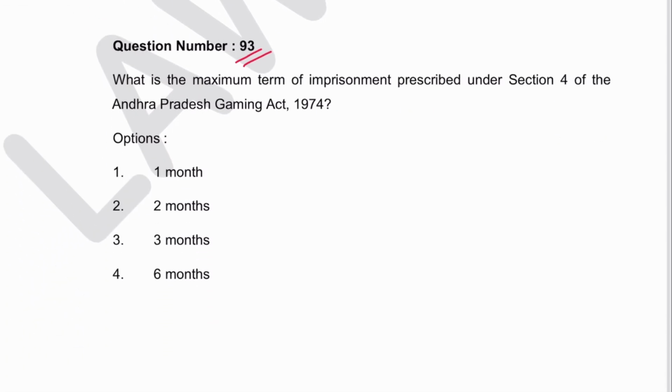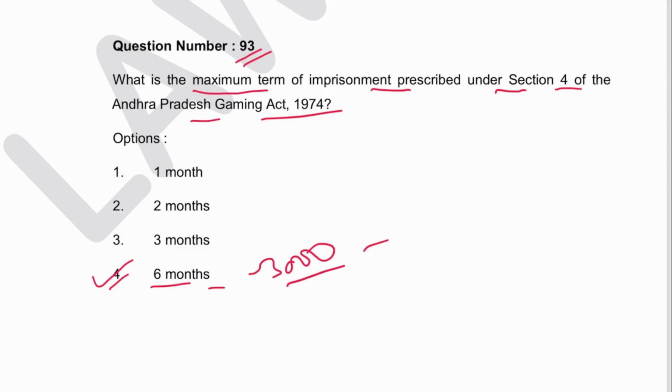Next is 93. What is the maximum term of imprisonment prescribed under section 4 of Andhra Gaming Act? It is 6 months. 4 is the answer, and there is a fine of ₹3,000 as well.